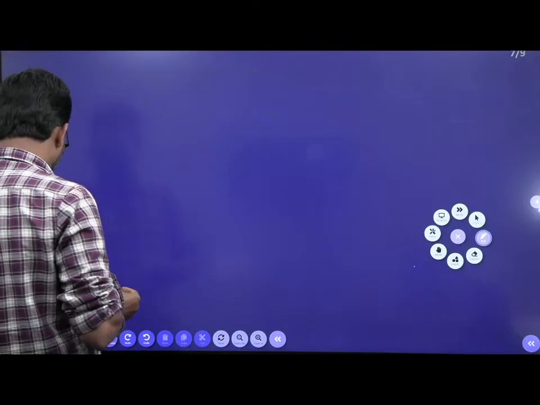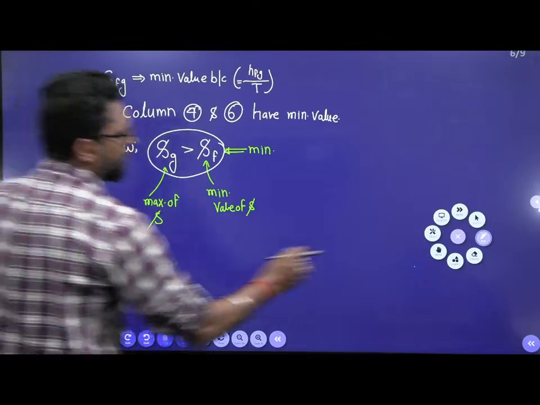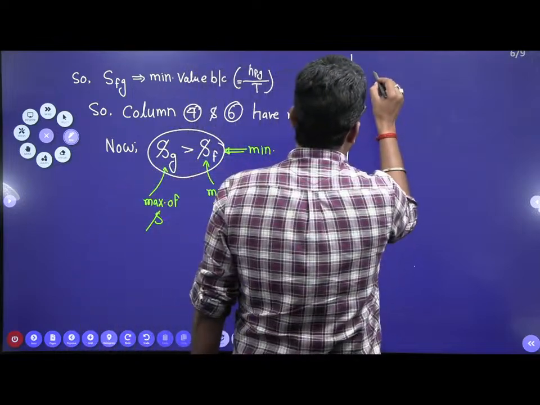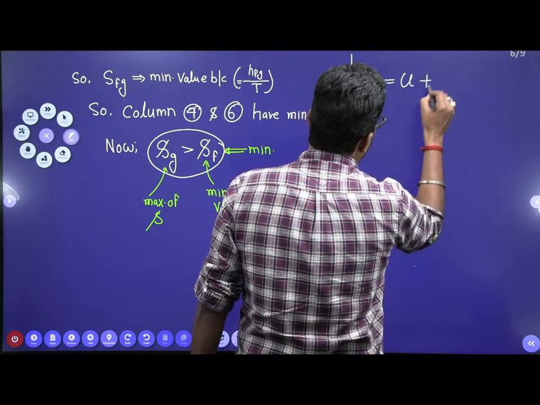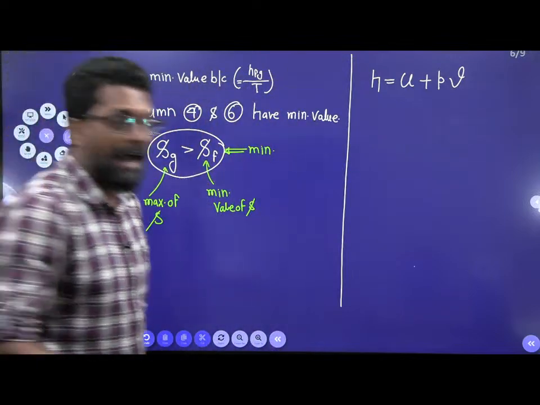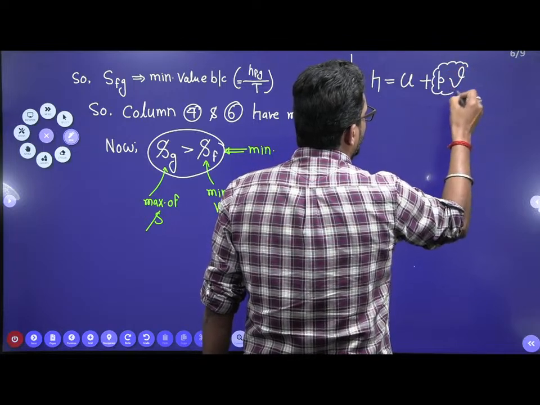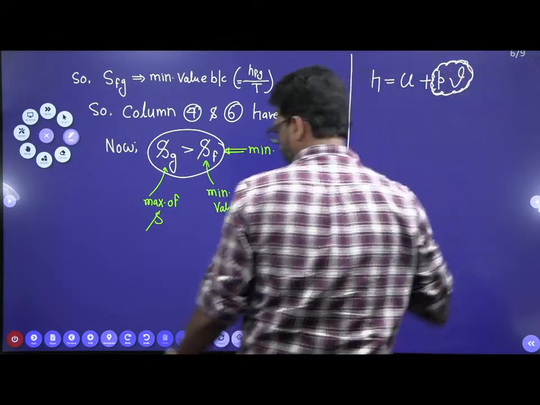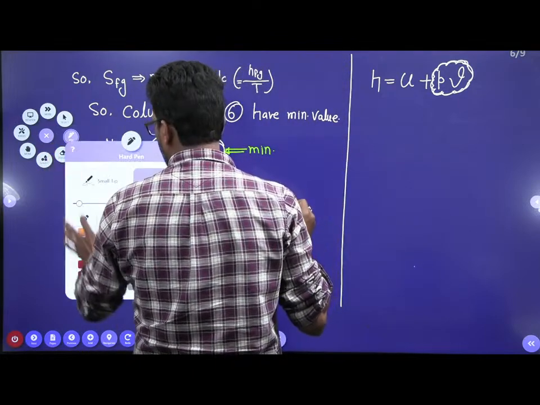We know that, what is the enthalpy? The enthalpy H is equal to U plus P into V. That means it adds some positive quantity. This is the addition of some positive quantity. That means it is also a positive quantity, so it will add in this one, okay?